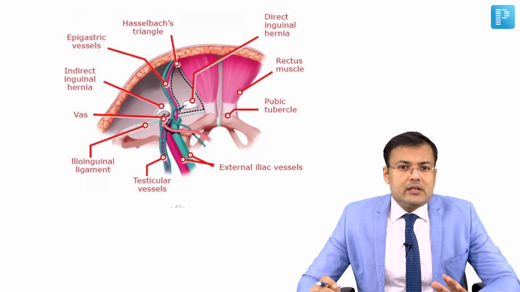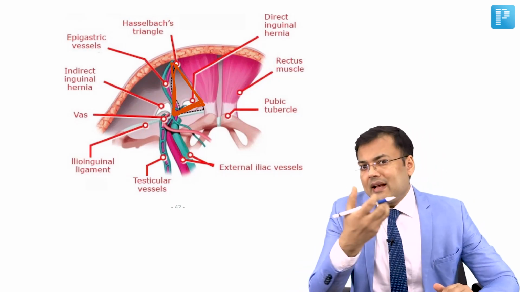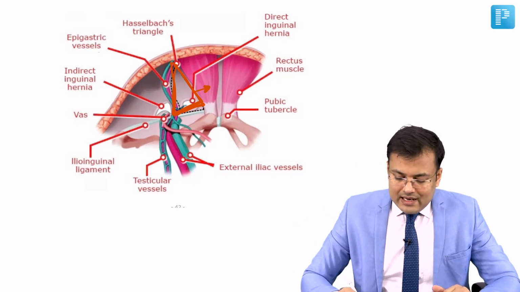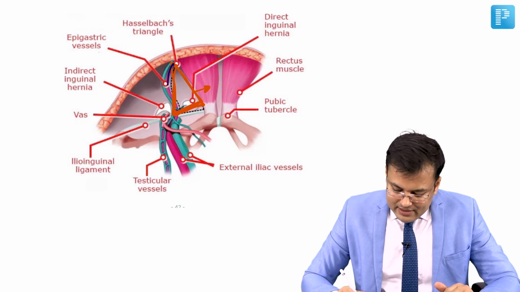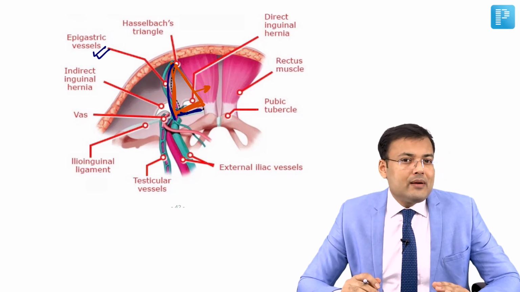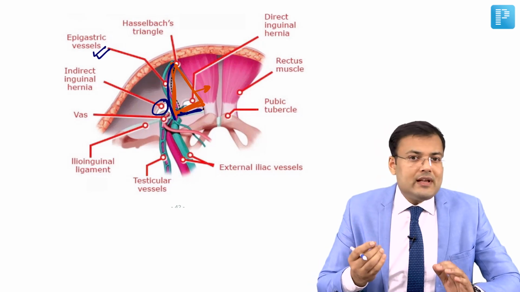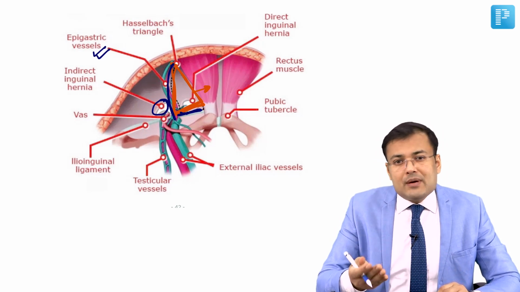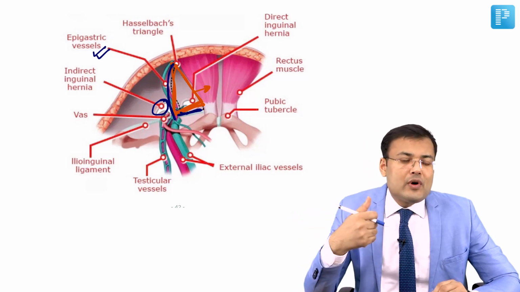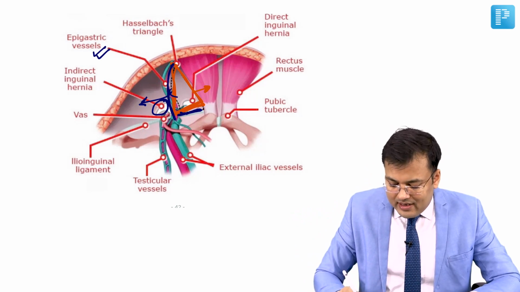See the important points related to anatomy. This is the triangle of Hesselbach, and via this triangle of Hesselbach, the direct hernia is coming into the inguinal canal. What are the boundaries? So here you can see medially the lateral border of rectus abdominis. Laterally you can see what? This inferior epigastric artery, and inferiorly there is inguinal ligament. And here you can see this is indirect inguinal hernia. Why indirect inguinal hernia is called indirect? Because it is coming indirectly in the inguinal canal via deep ring, then traverses the inguinal canal. So it is lateral to the inferior epigastric artery, and direct hernia it is medial.